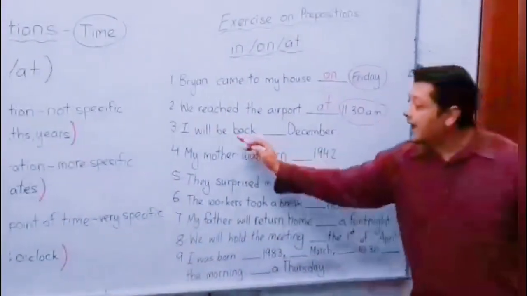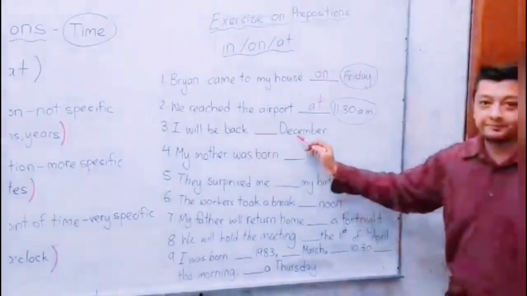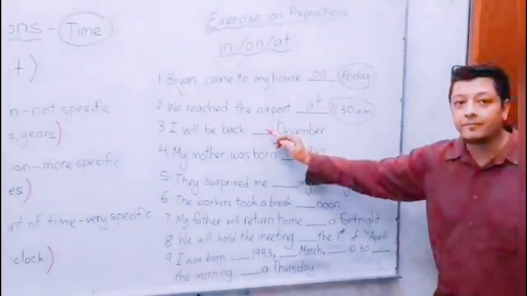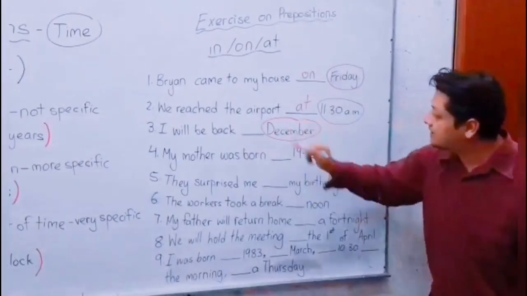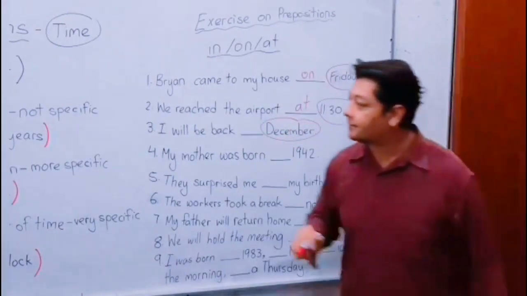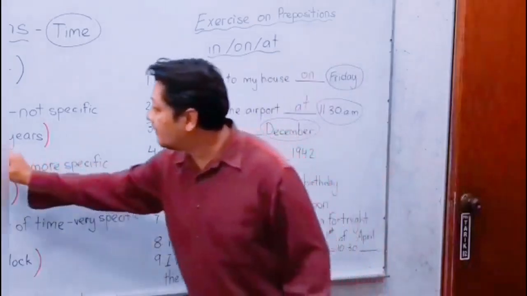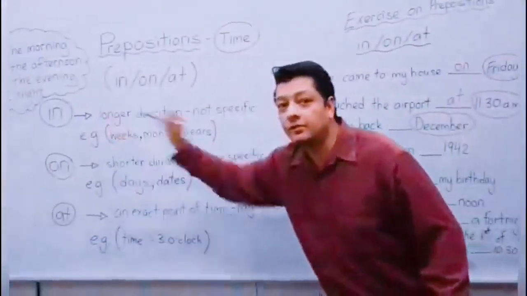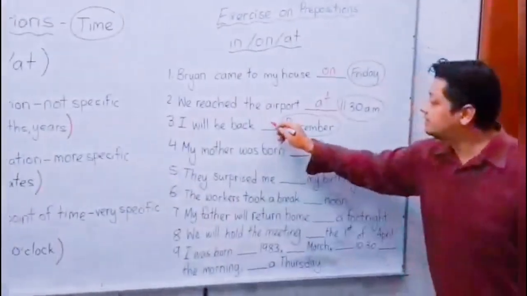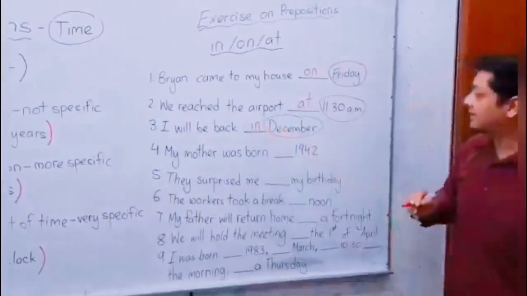Third one: I will be back December. What will it be? On? No, let's take a look. It's in. In December. December is a month, so we use in. Remember that?